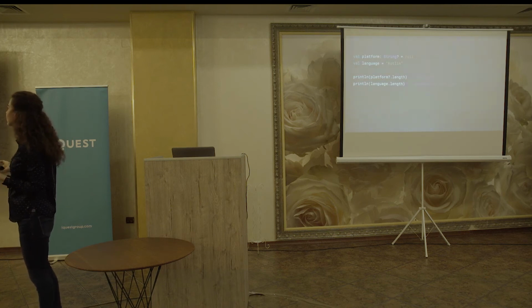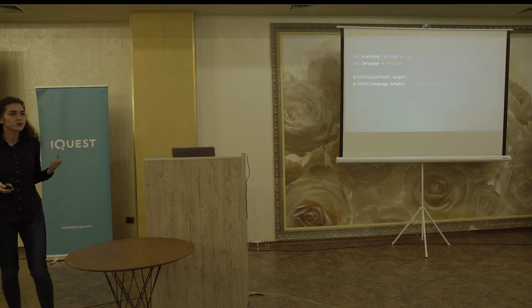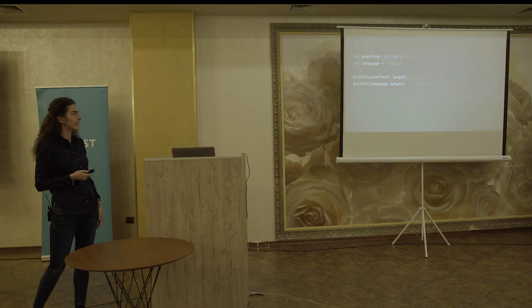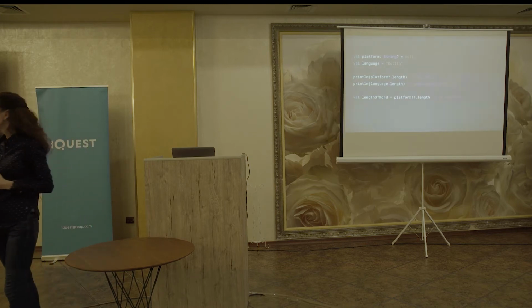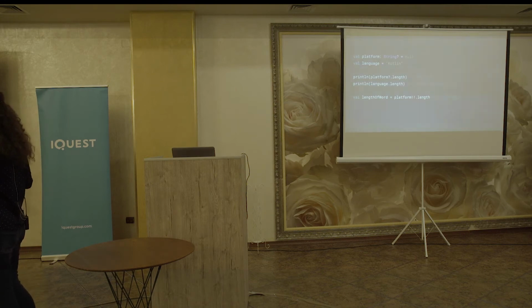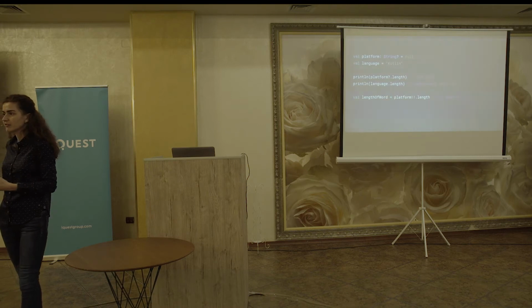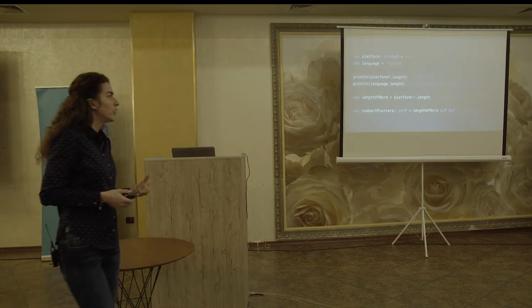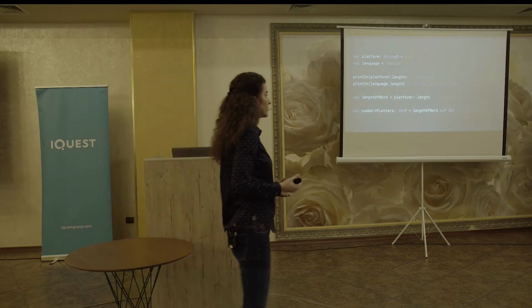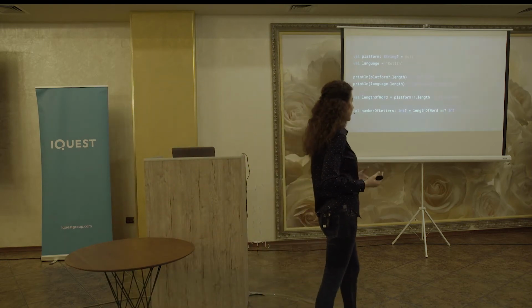For the second one, it's not necessary to create a safe call because we know that it's not a nullable type. If we use the double exclamation operator, in this case, when we apply it to the platform, our variable is null, so we will get a NullPointerException. We also have this possibility to make a safe cast.